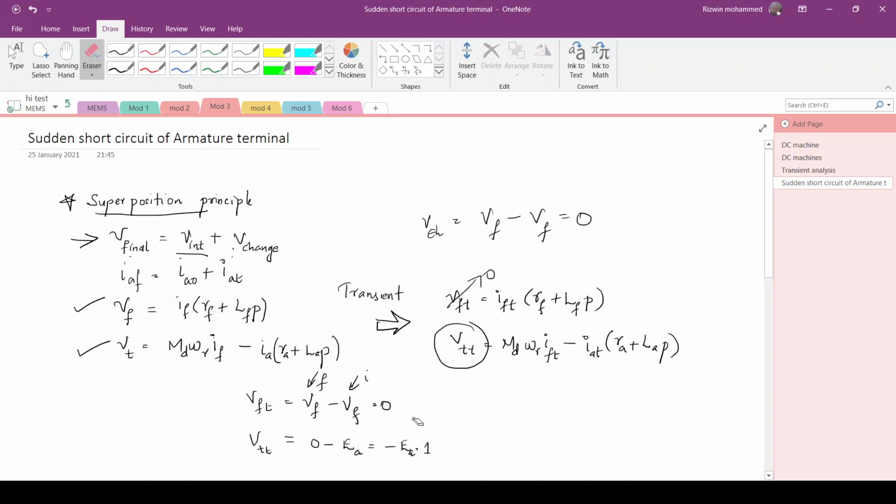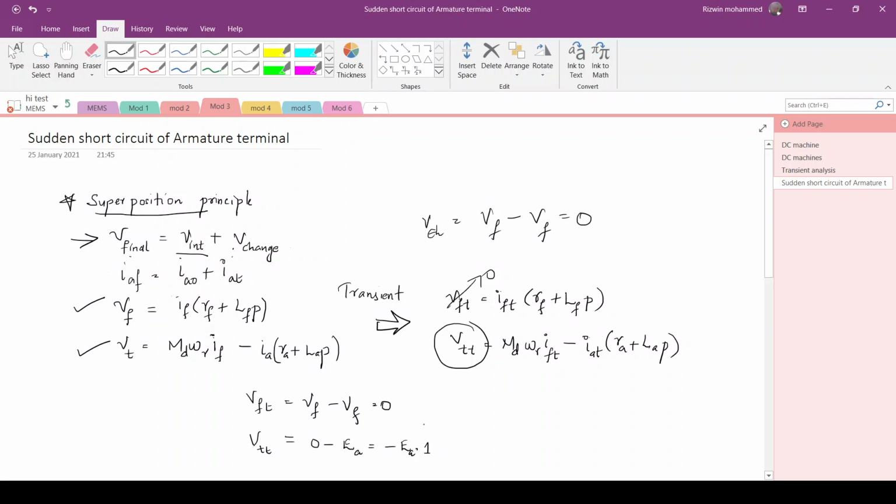Vft is obtained as 0, and for Vtt, the change in the terminal voltage due to the transient period: the final terminal voltage after short circuiting is 0, and before short circuiting the initial terminal voltage is Ea. So 0 minus Ea will be minus Ea.